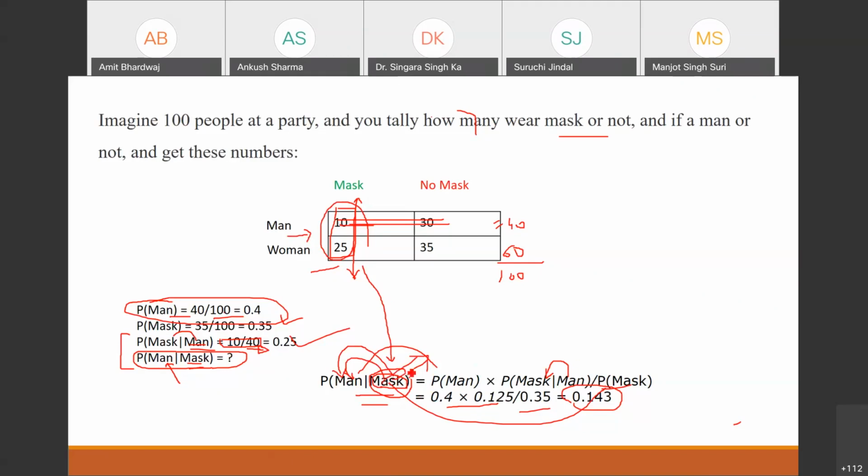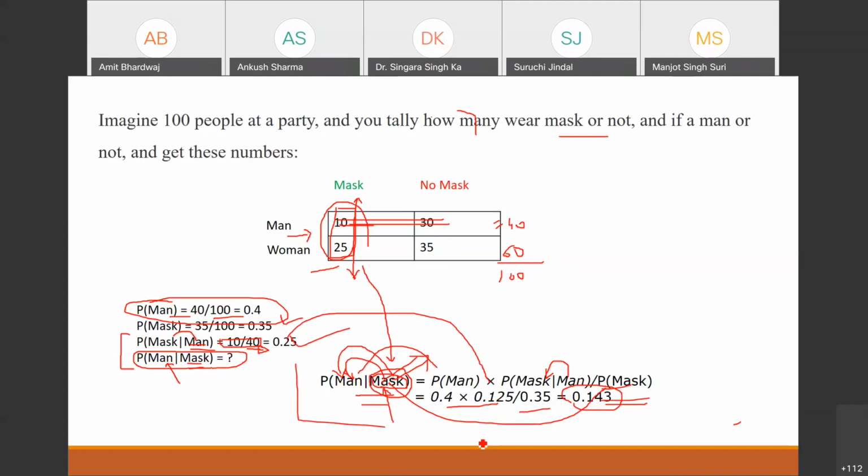Oh, okay. So firstly you need to find this probability. You cannot directly calculate it. Sir, the probability of mask given men is written as 0.125, maybe that is why. Okay, it is due to this difference. Sorry for this one. Then you may be right. Okay, this is the mistake here. Right. Then you can change it.